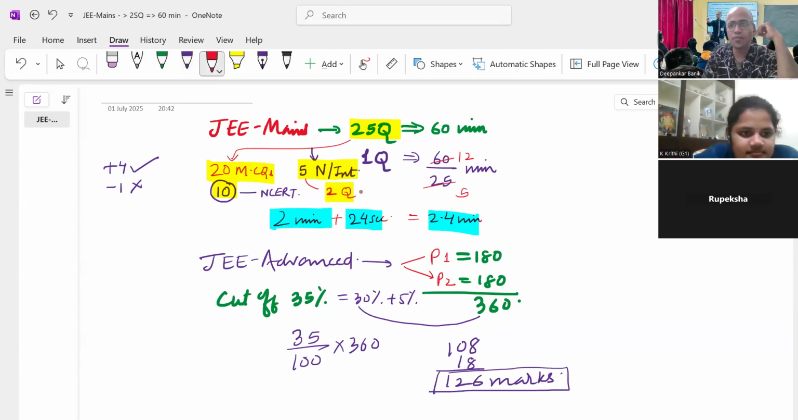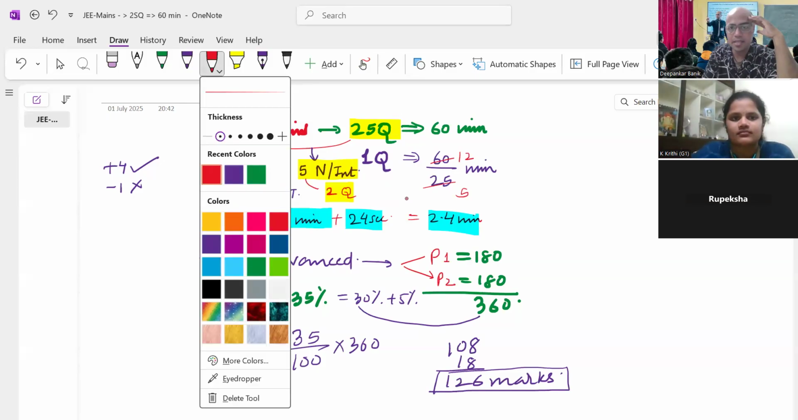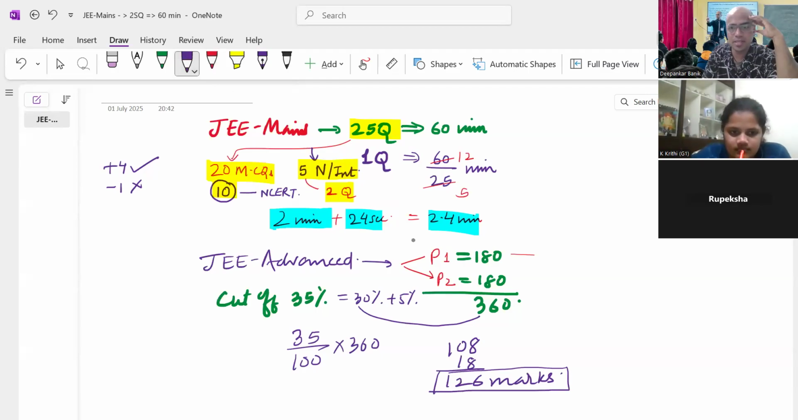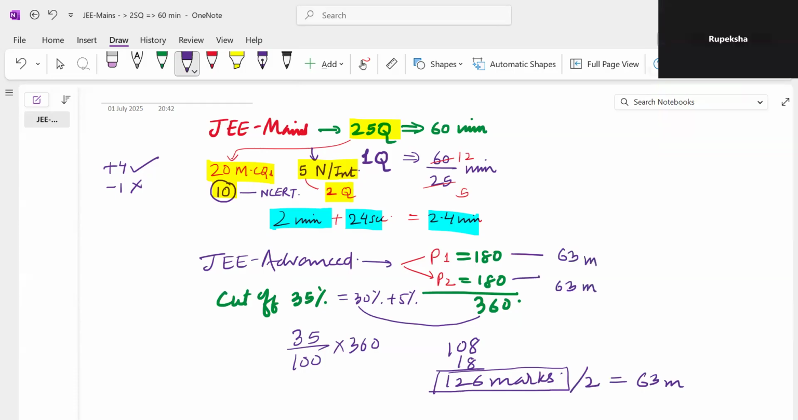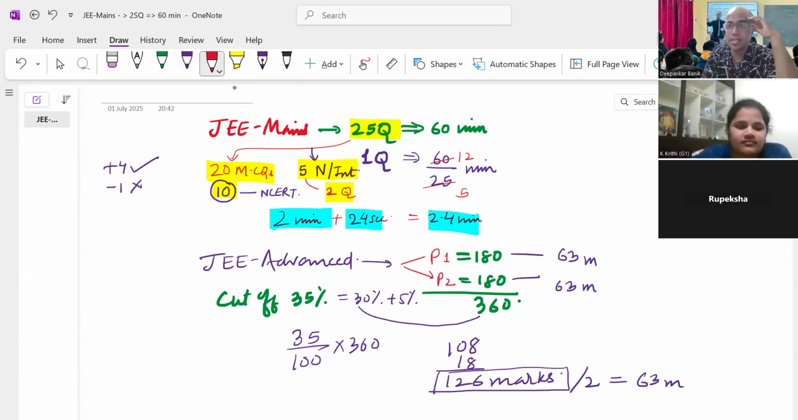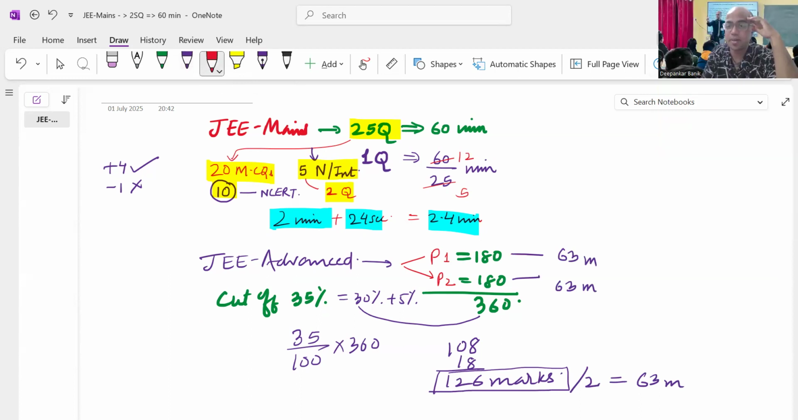Yes, sir. So if I consider Rupeksha and Kriti as open category, let me assume that both of you are open category, then in each paper, the total is 126. In each paper, if I divide this by 2, because there are 2 papers, 63 marks. So in each paper, you have to score how much? 63 marks. And I am just making you get rid of the fear of JEE Advanced. Cracking JEE Advanced is not a big deal.